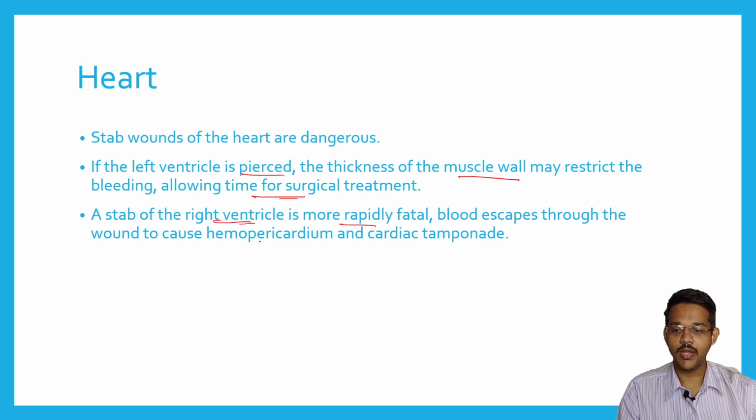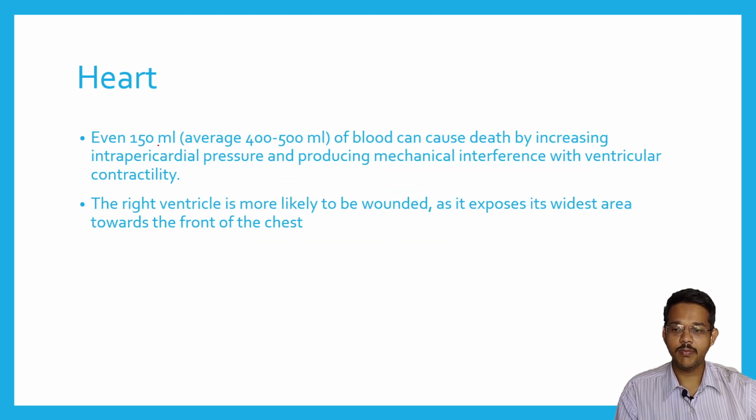Blood escapes from the wound and causes hemopericardium and cardiac tamponade. That is, the hemorrhage compresses the heart, and the heart may stop beating, leading to death. Even a minute amount, say 150 ml, on average 400 to 500 ml of blood, can cause death by increasing intrapericardial pressure, producing mechanical interference with ventricular contractility. So bleeding from the heart may accumulate in the pericardium, compress the heart, and lead to death. The right ventricle is more likely to be wounded as it is exposed in the widest area towards the front of the chest. So the right auricle and right ventricle are the commonest areas where injuries are seen.